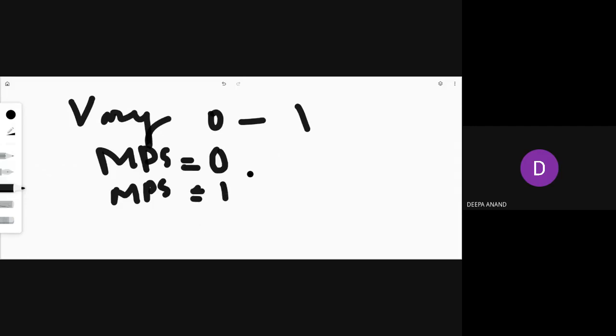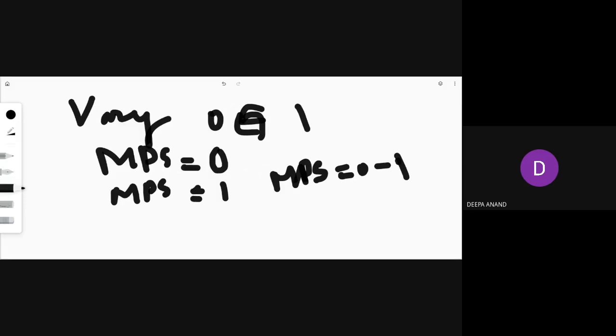If I'm saving something in between, say 500, or 1,000, or 1,500, it will come in between. That is why it is said that MPS varies between 0 and 1. I think it is clear to you. MPS varies between 0 and 1. You should understand when it is 0 and when it is 1.